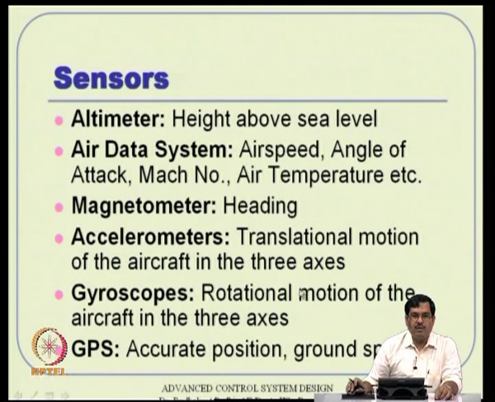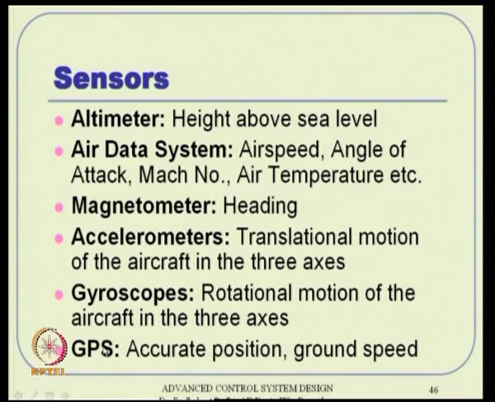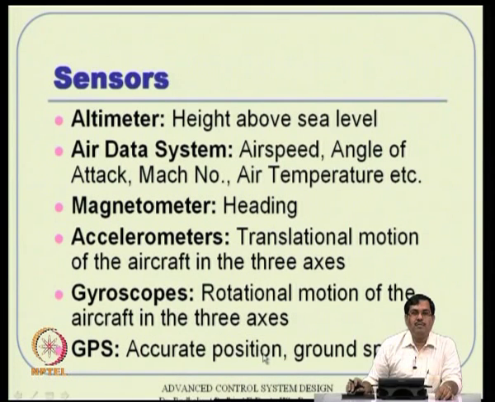So, rotational motion of the aircraft in 3 axes are measured by gyroscopes typically. Then there is another set of sensors which is called GPS, global positioning system. They essentially operate through satellite information. There are 24 satellites up there, and you acquire some 4 good satellites at any point of time around the globe, that is available by the way.